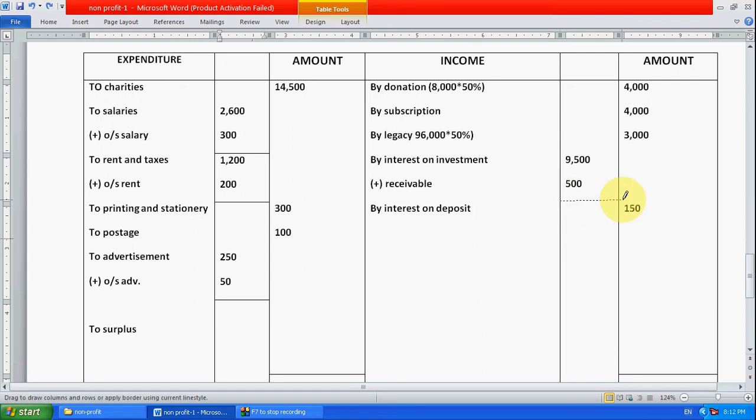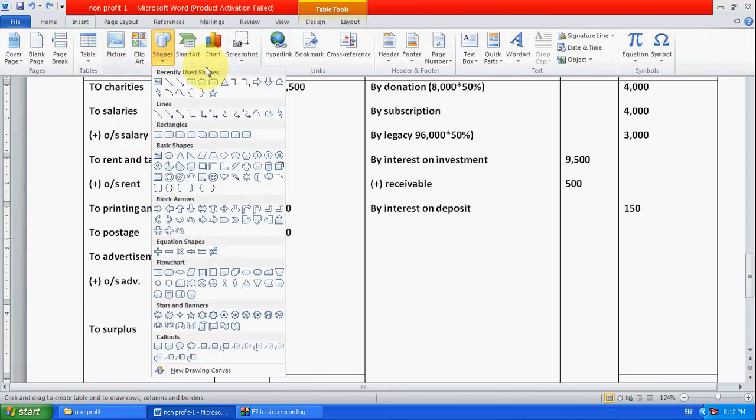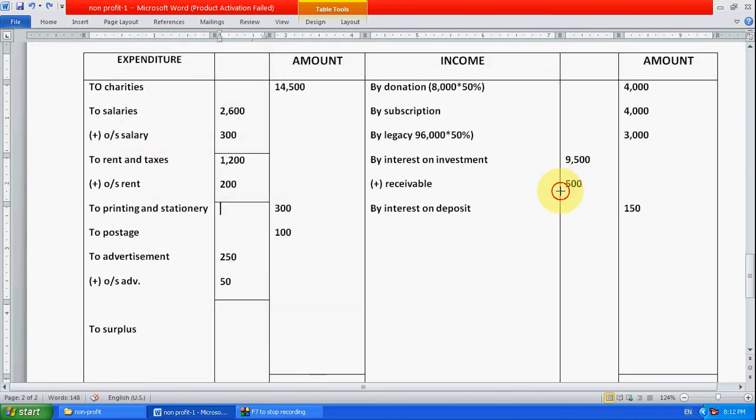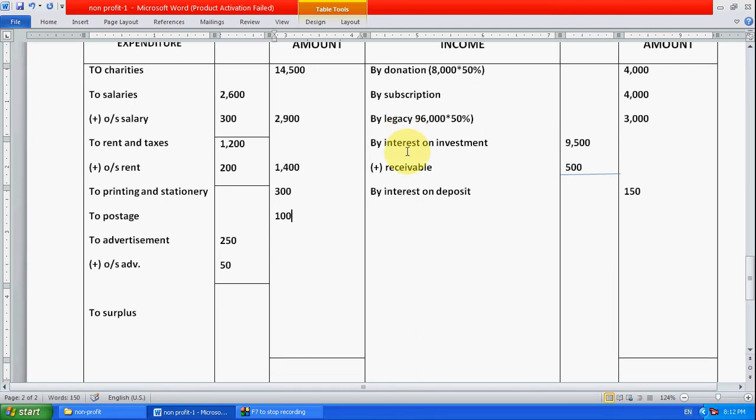We have to close these entries. All right, see here, adding the two, it's 2,900, and come here 1,400, and this one is 300.